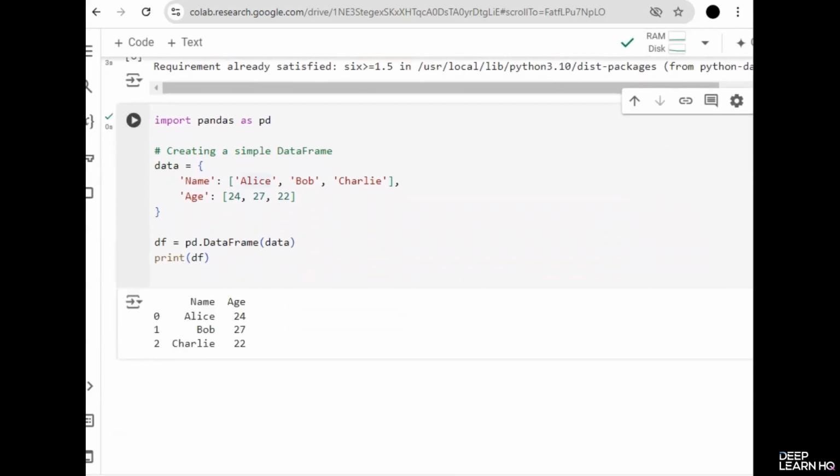So when you run this, you'll see the name and age of Alice, Bob, and Charlie next to each other. So here we have created a simple data frame with names and ages. And as you can see, it's really straightforward.